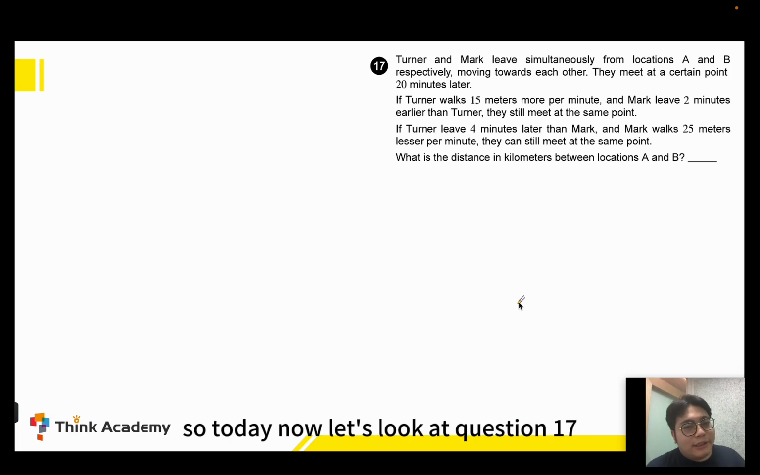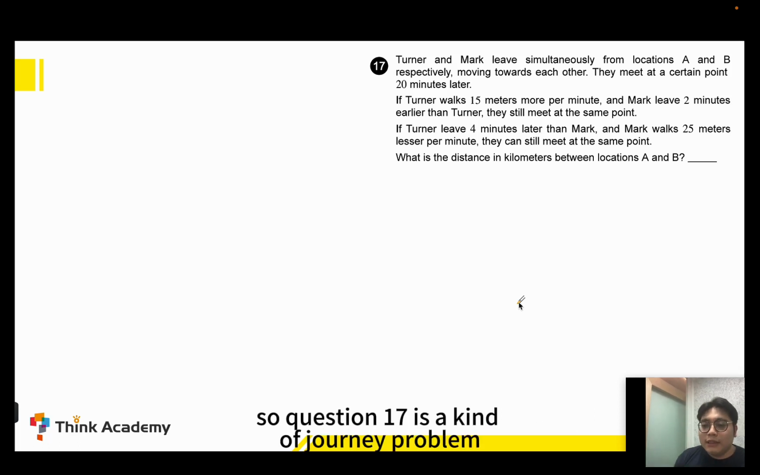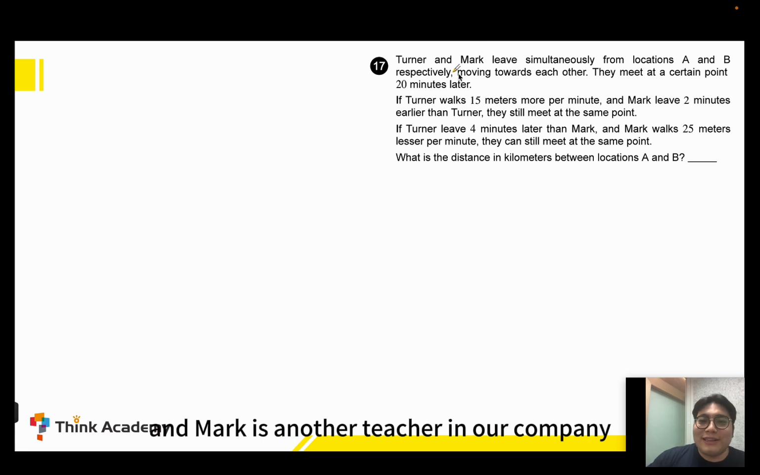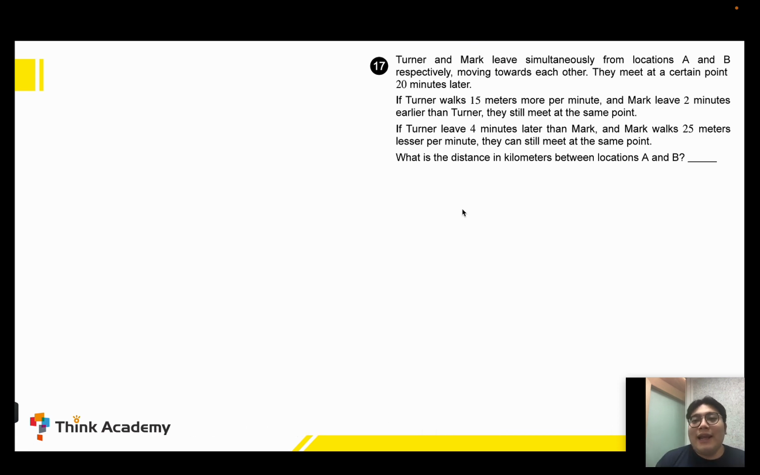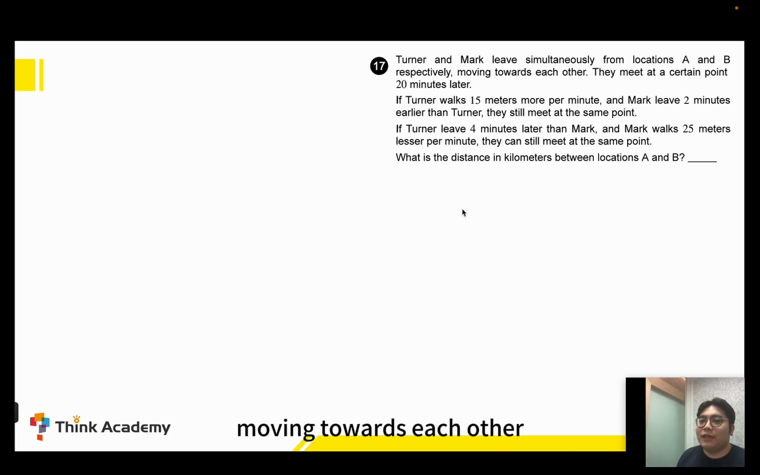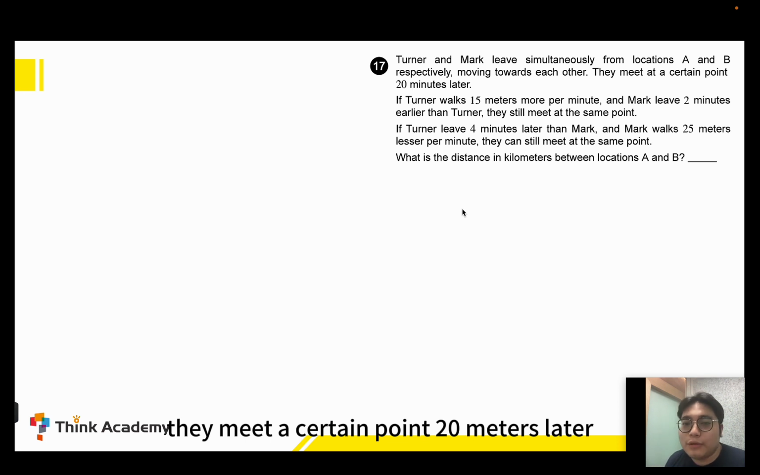So today let's look at question 17. Question 17 is a kind of journey problem, and you see Turner and Mark. Turner is me and Mark is another teacher in our company, and they leave at the same time from location A and B respectively, moving towards each other. They meet at a certain point 20 minutes later,